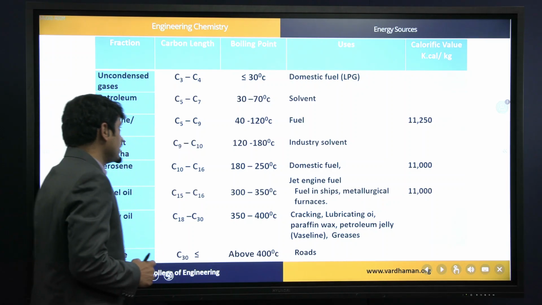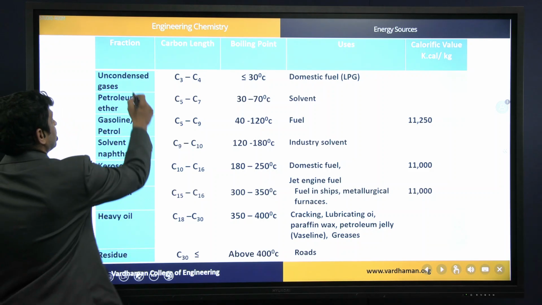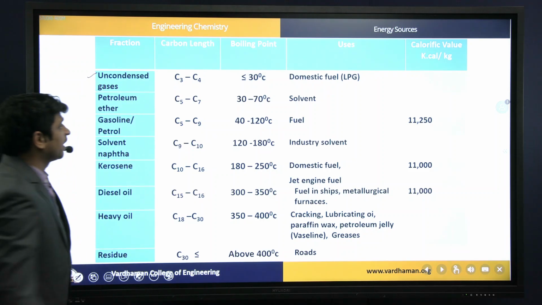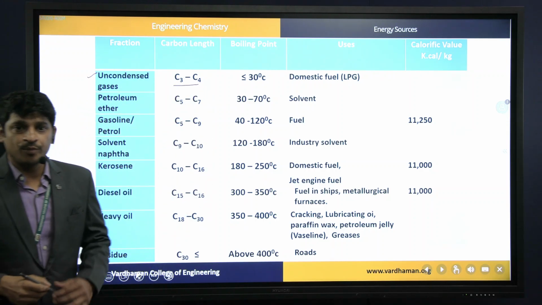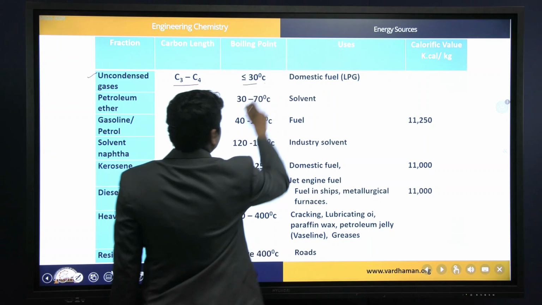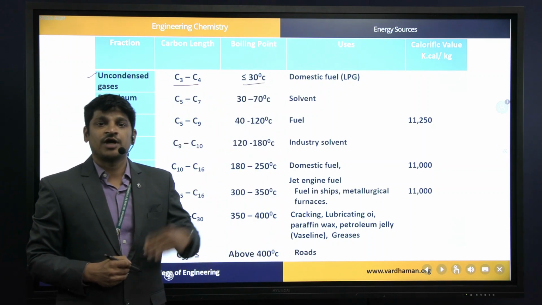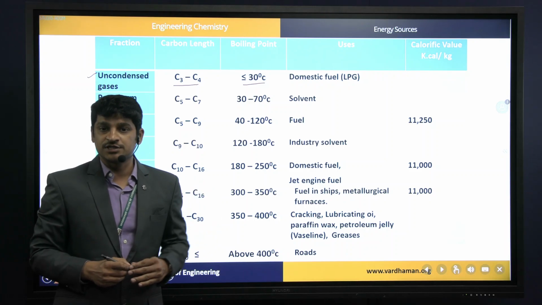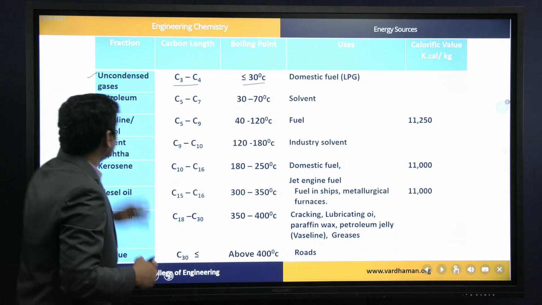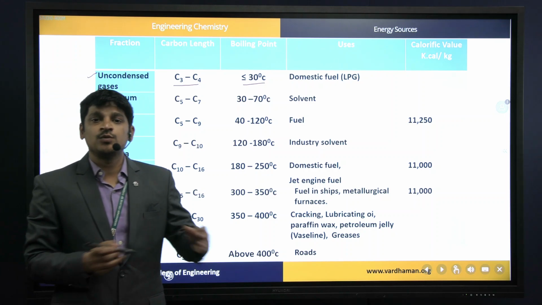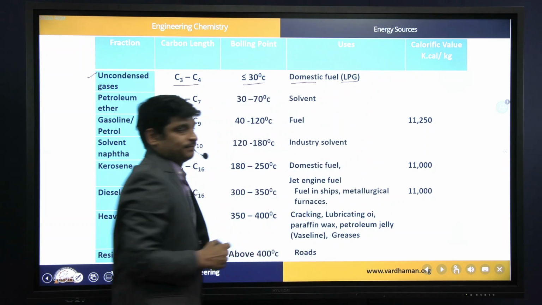The first fraction which can be separated at lower temperature is uncondensed gases. The carbon chain length of uncondensed gases is lesser, that is C3 to C4, and the boiling point range is below 30 degrees centigrade. So these uncondensed gases will be removed from the topmost region, the lowest temperature region, because the boiling point is very less. As for the application, we can convert these uncondensed gases into domestic fuel, for example LPG.